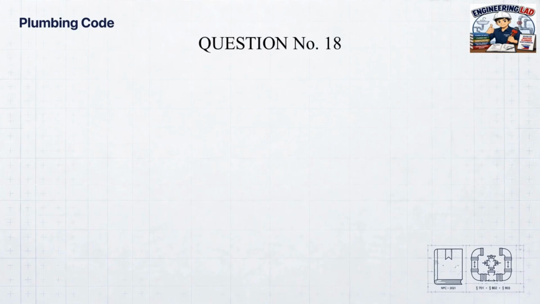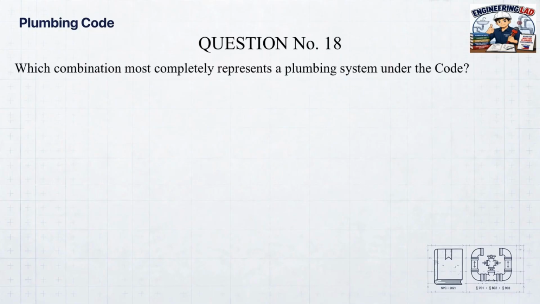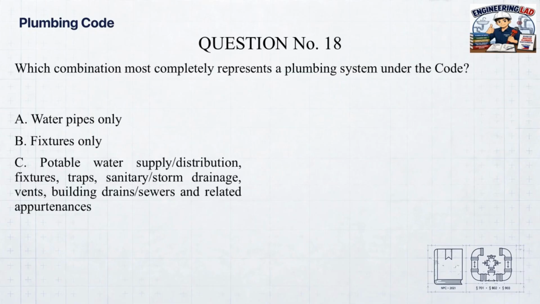Question number 18. Which combination most completely represents a plumbing system under the code? A. Water pipes only. B. Fixtures only. C. Potable water supply/distribution, fixtures, traps, sanitary/storm drainage, vents, building drains/sewers, and related appurtenances. D. Sewer pipes only.